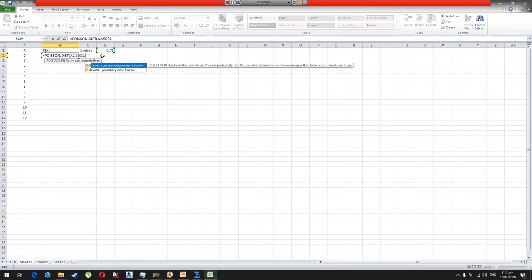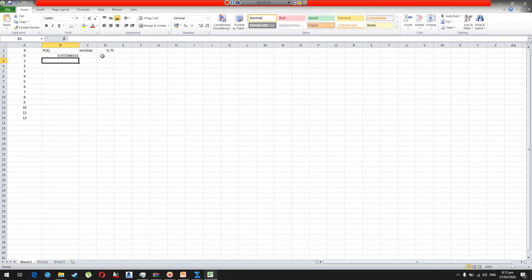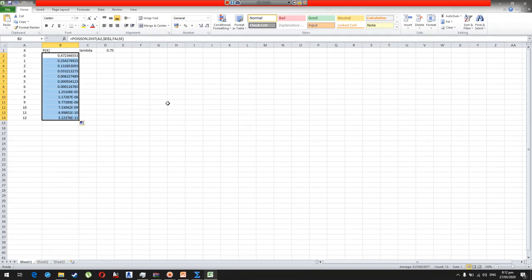Cumulative, we are not going to determine the cumulative probability distribution, just the probability distribution of Poisson. We just need to determine the probability mass function of the Poisson distribution. So we are not interested in cumulative this time; we are interested in the probability mass function. So you can write false here. Okay, close the bracket, and that will give you the probability value of X equal to 0 when you have lambda value 0.75. You can drag it till 12, and that will give you the probability value for each random variable. Now you can plot a graph.